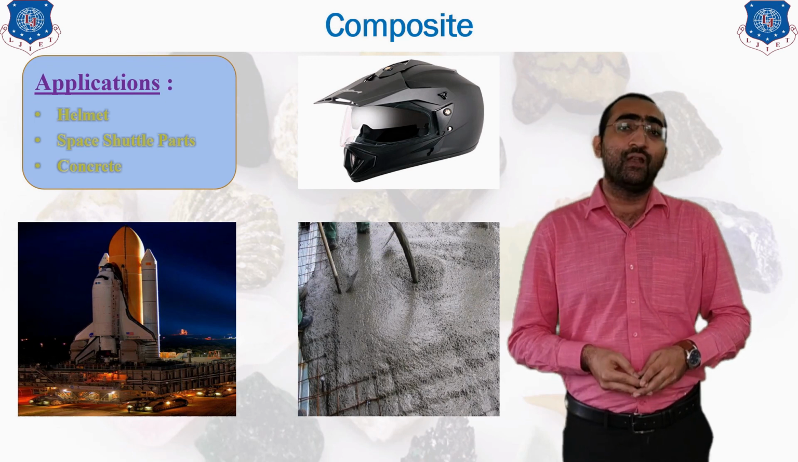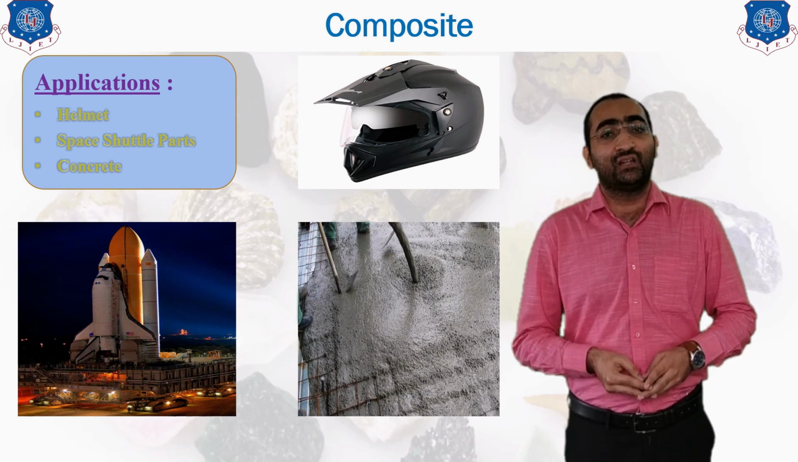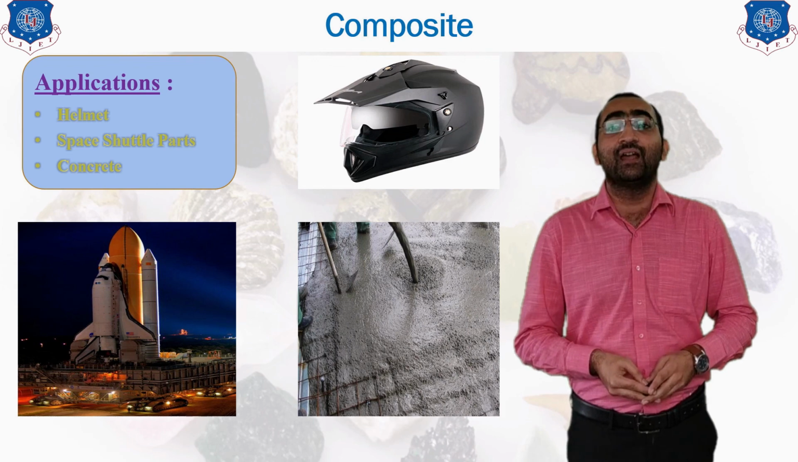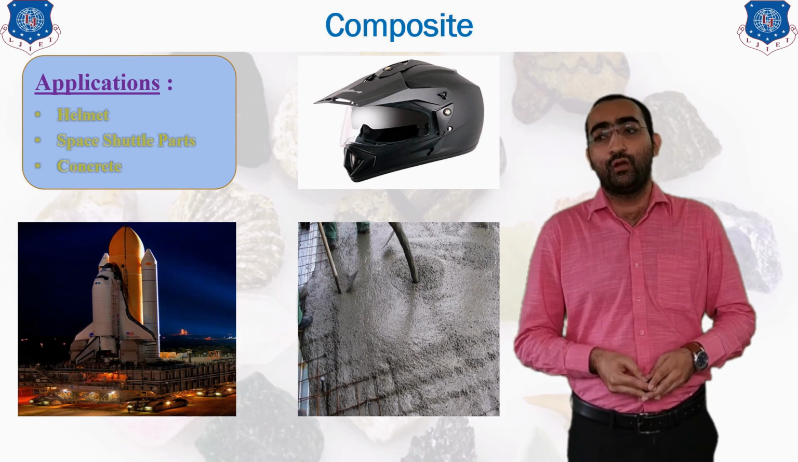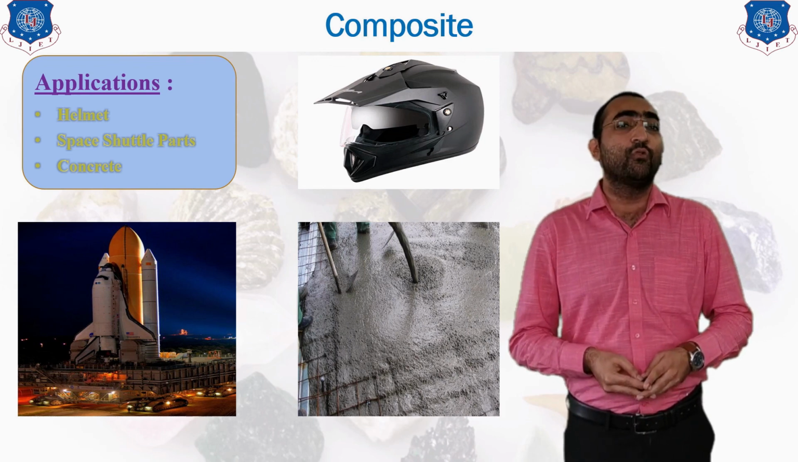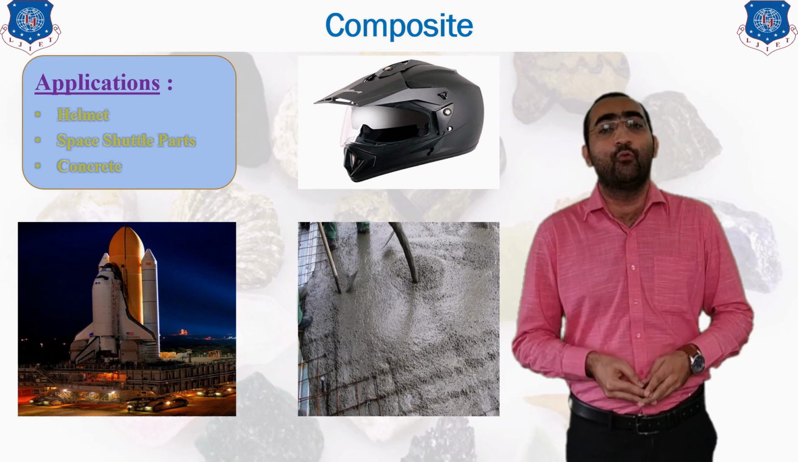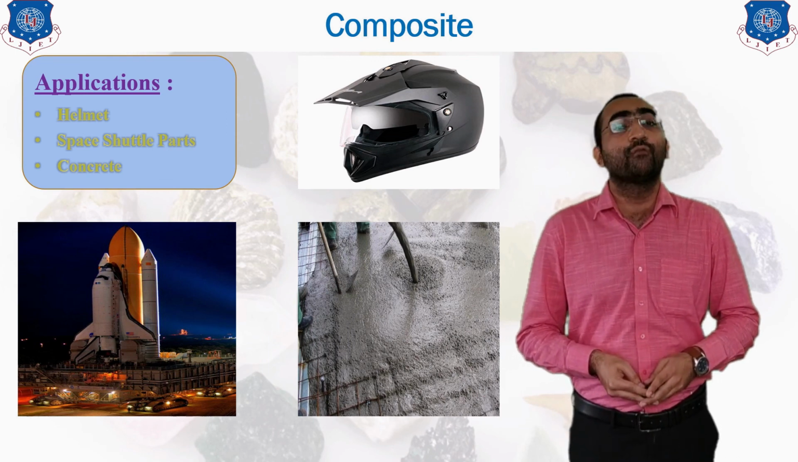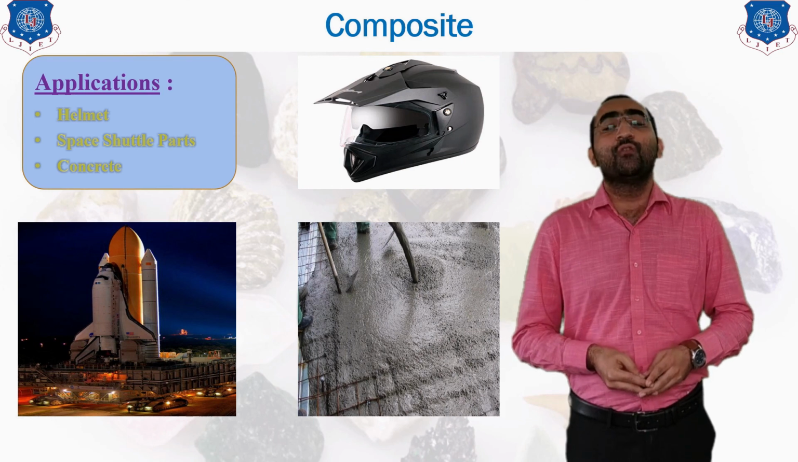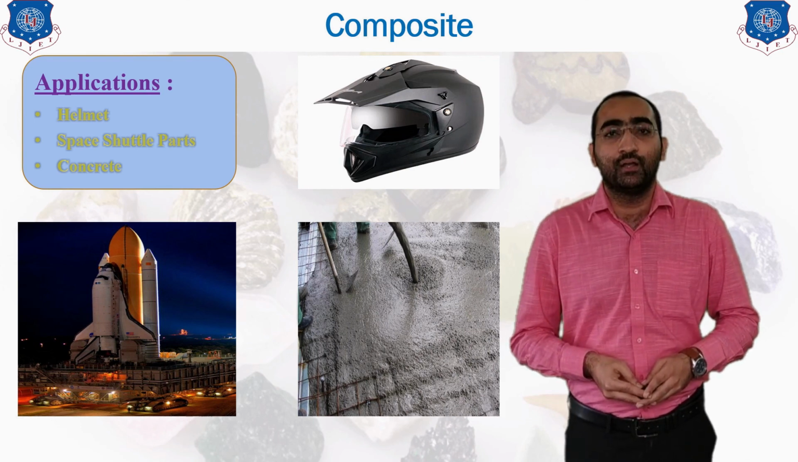Take an example of a helmet. A helmet has strength because of the metal, and it is light in weight because of the polymer. So a helmet is a mixture of both things, the metal and the polymer, and this is an example of a composite. So this was all about your composite material.